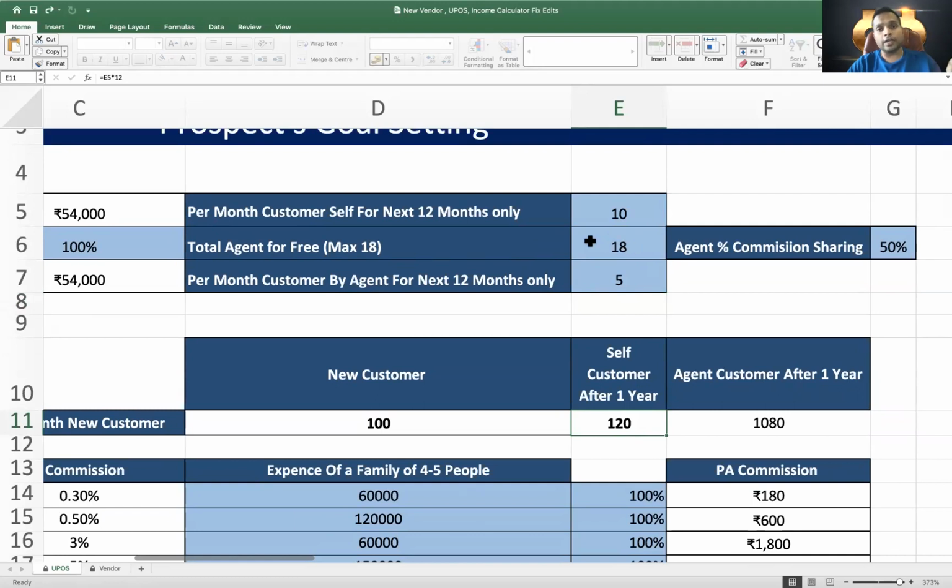18 partners, agents will be using, bringing in 5 users every month. So they will bring approximately 1080 users, right? So in totality, you will be having almost 1200 users on your UPOS. Now, what you can sell to them?